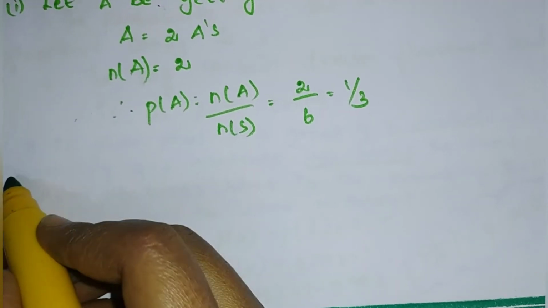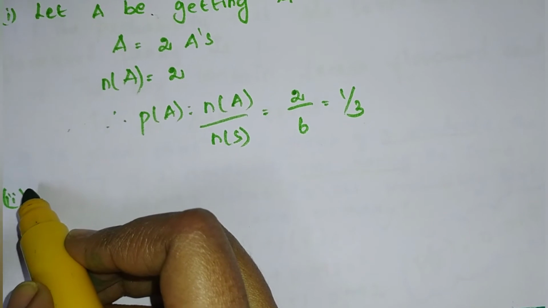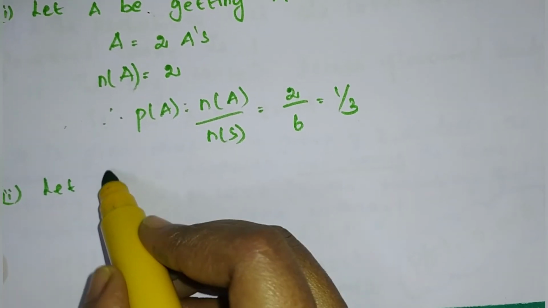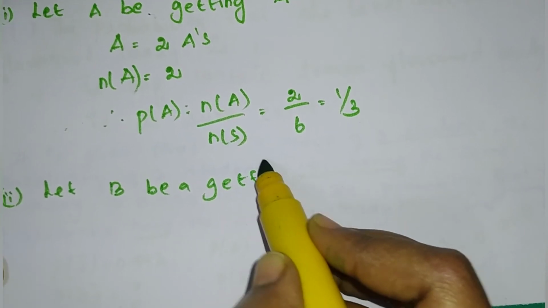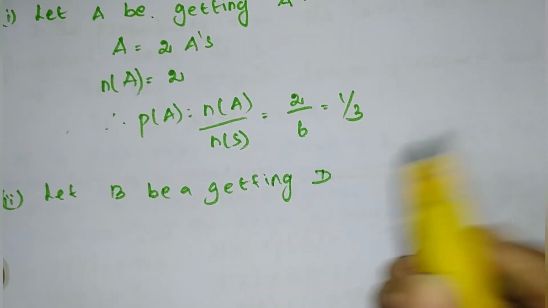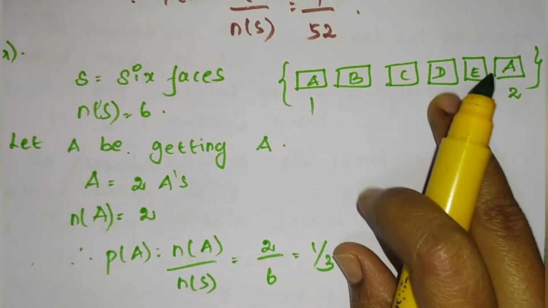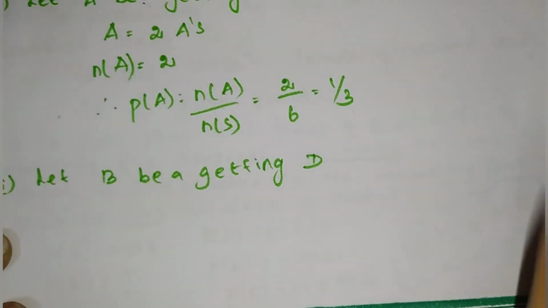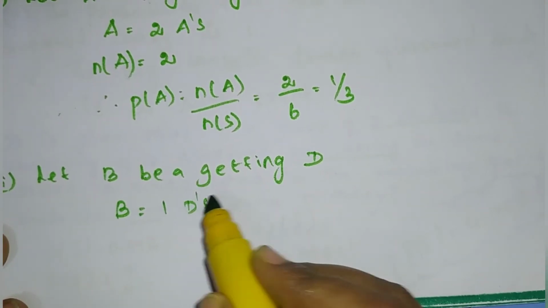Next, second subdivision is D. The probability of getting D. Let B be getting face D. So how many D faces is there? Only one. So B is equal to 1 D's.